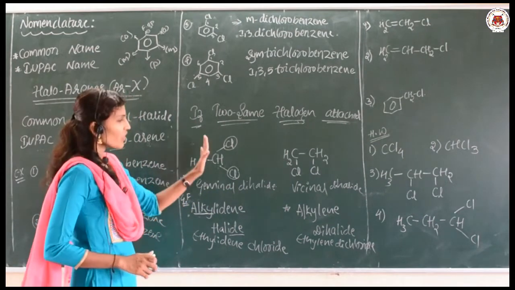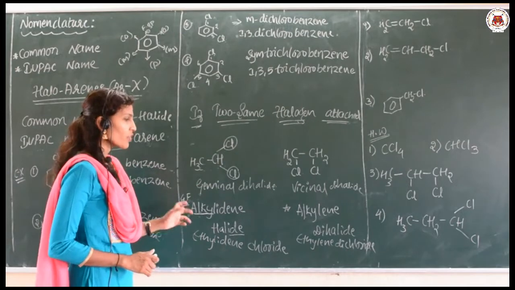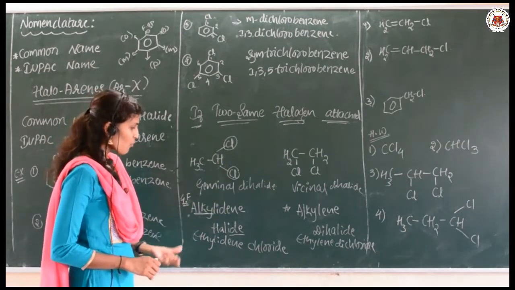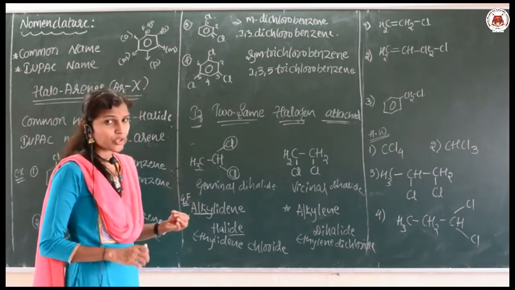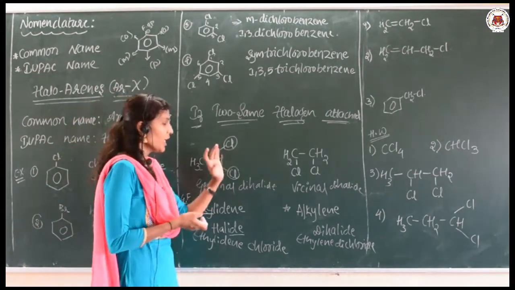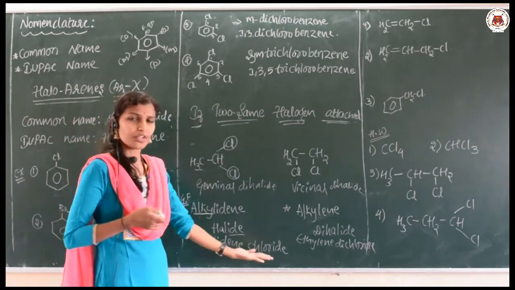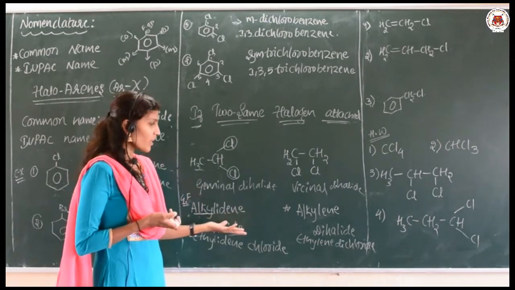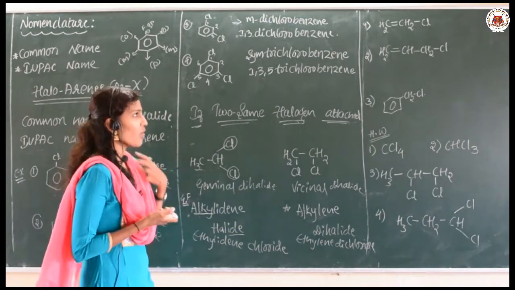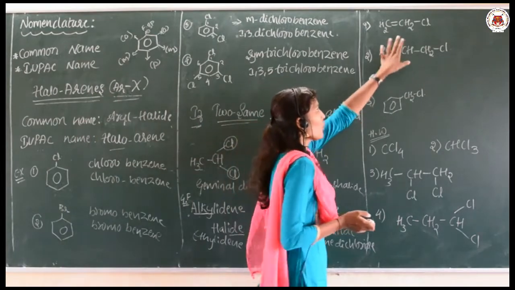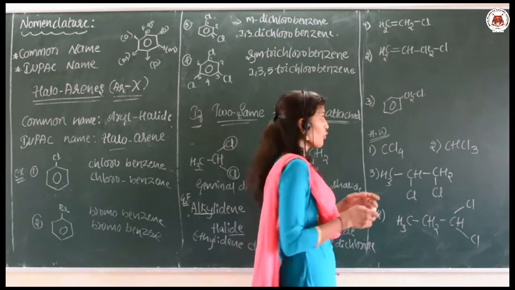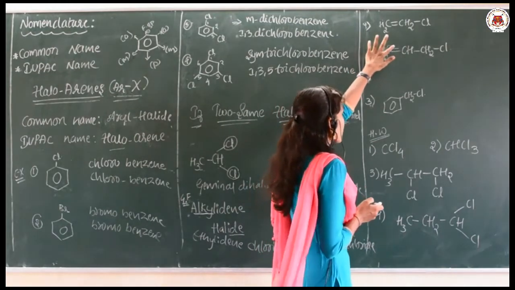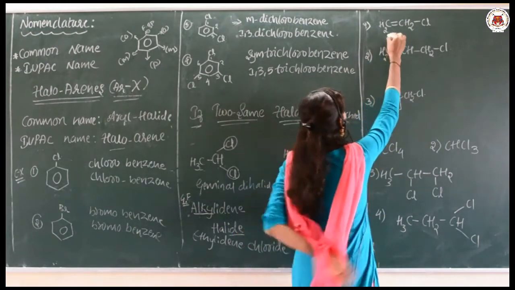If such compounds are given, you have to follow the general format. Instead of alkyl, substitute whichever alkyl group is there. Instead of halide, if it is bromine, you have to use the term bromide. Like that we name these compounds. Let us discuss a few more examples, and I will give a few more as homework for you.